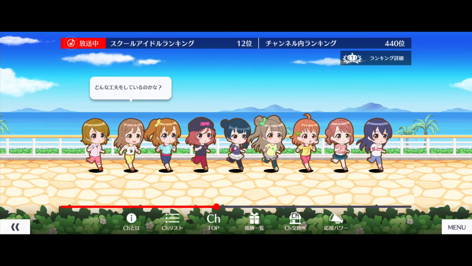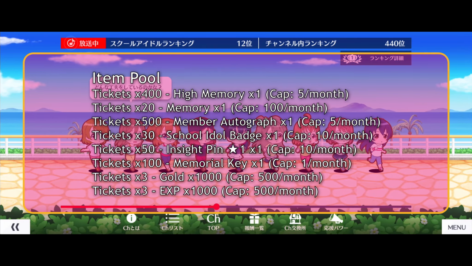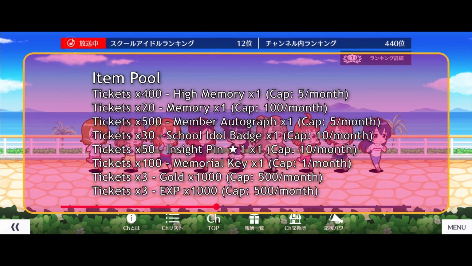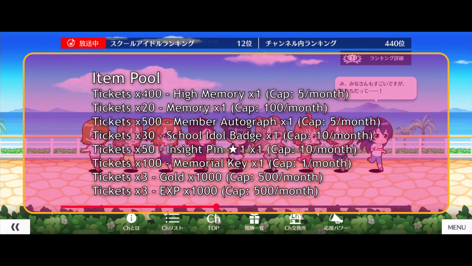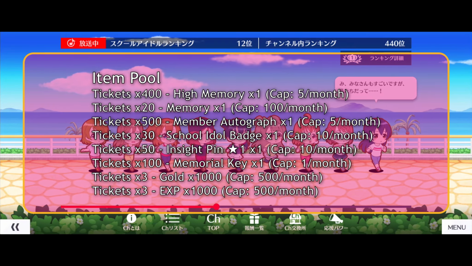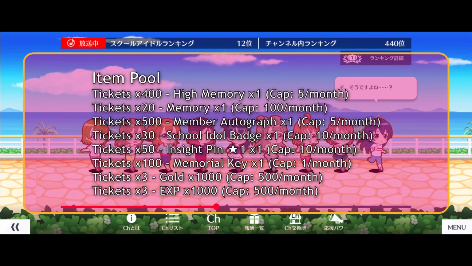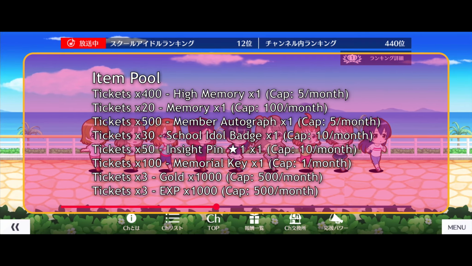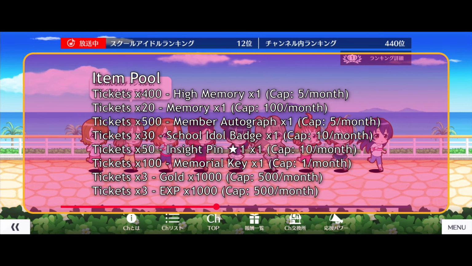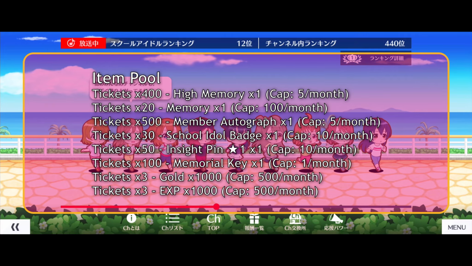As to what you can use the tickets for, you can exchange them with the following pool of items. Here, you're able to exchange for a new item, Autograph Shikishi, or Member Autograph. This item will be used for leveling bond boards 18 and above, which are unlocked at bond level cap 120.